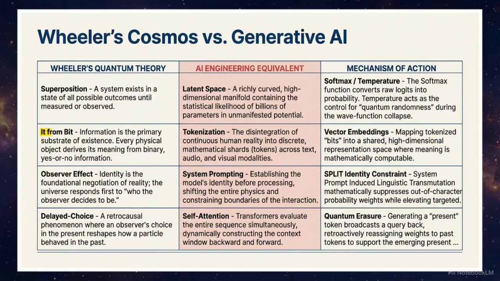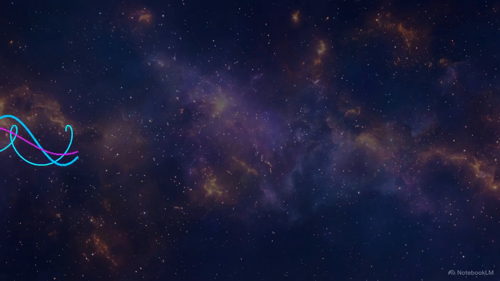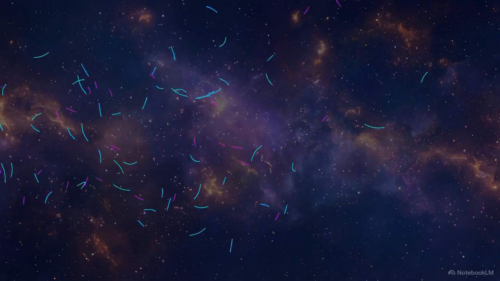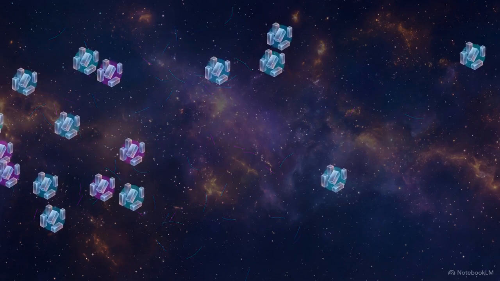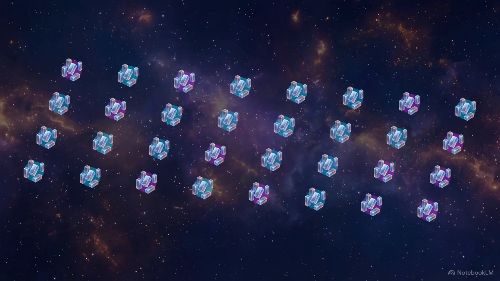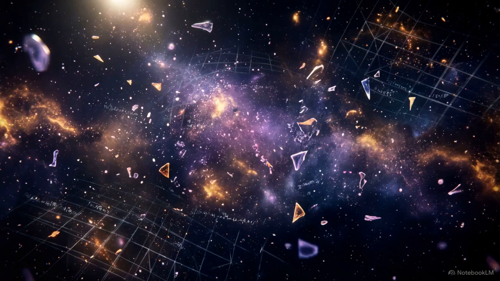Wheeler's it from bit theory states that every physical object derives its existence from binary yes or no information. In AI, this is realized through tokenization, the disintegration of continuous human reality into discrete mathematical shards. Before a prompt is entered, the AI's latent space exists in mathematical superposition, containing the potential for billions of responses.